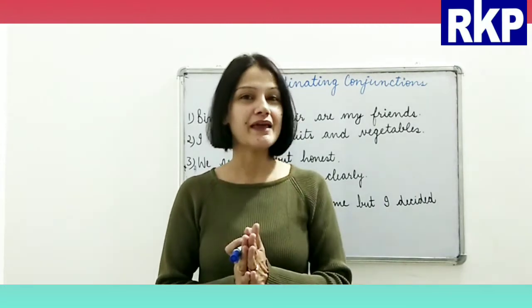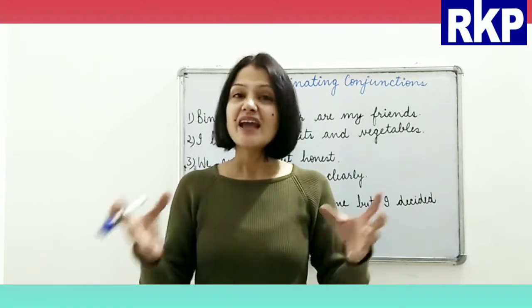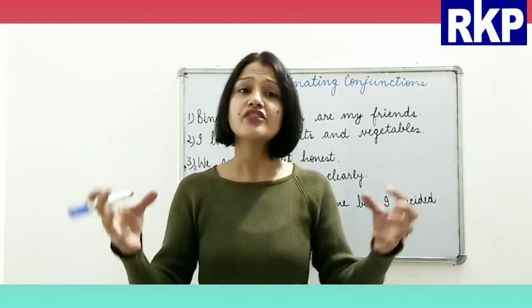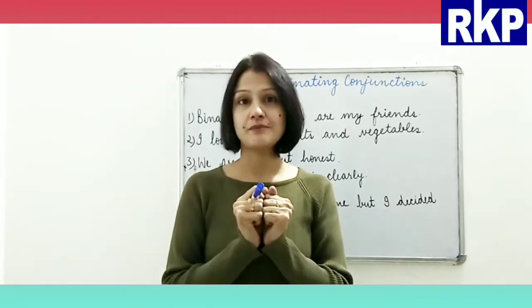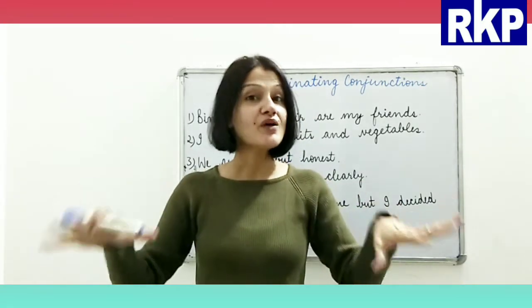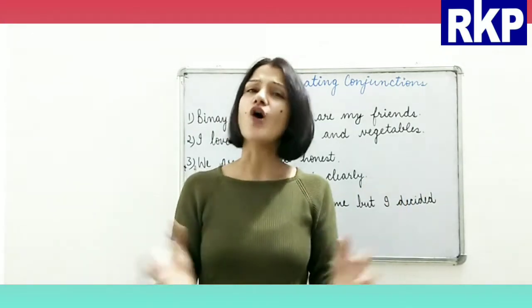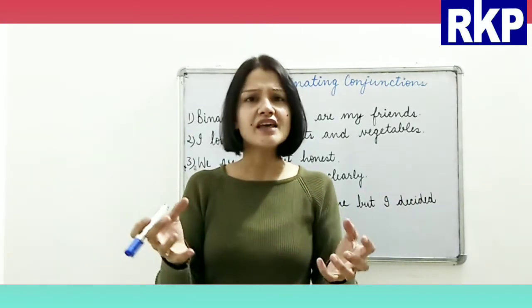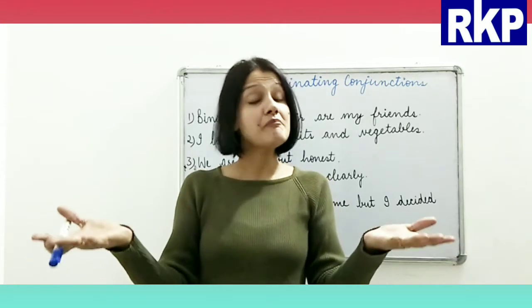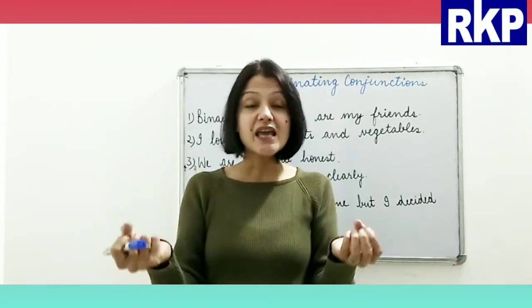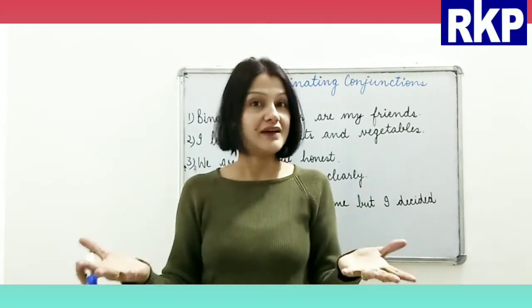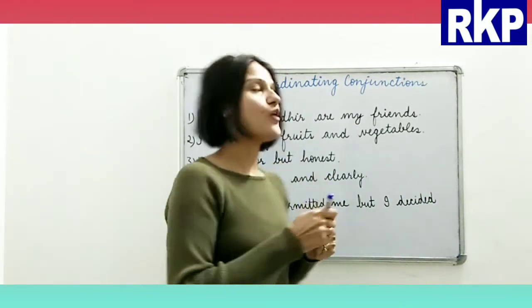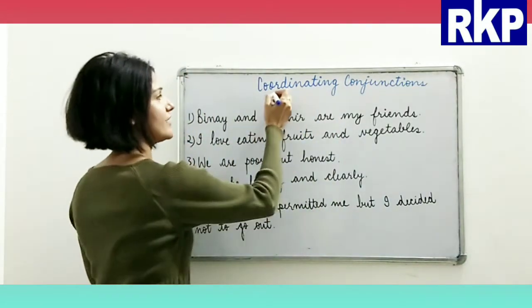The special thing is that they always join the things which are of same importance, which are of same rank. Okay, so they always join the things which are of equal importance, which have equal space and place of their own, right? So let's see how. First of all, let me write it here.